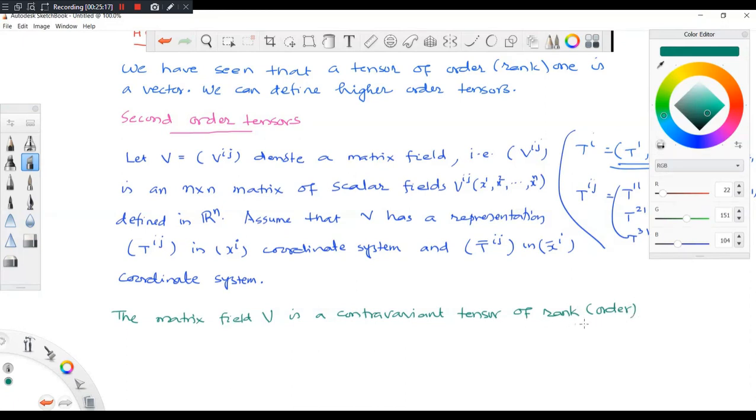Okay, so any one I can use, the same meaning. Order 2. It is a contravariant tensor if its components